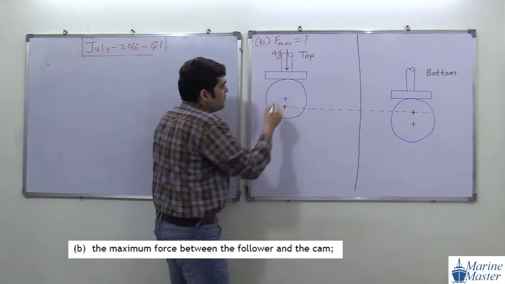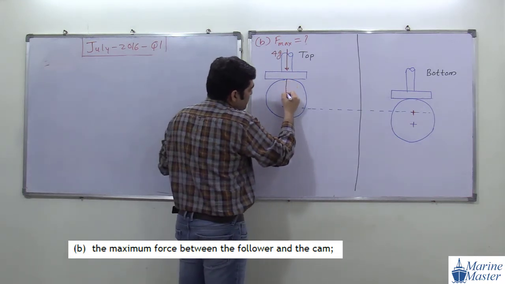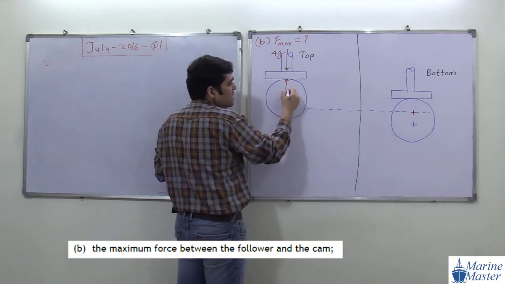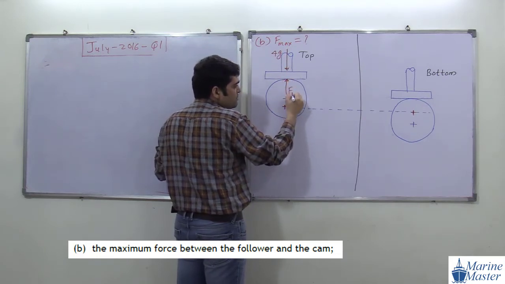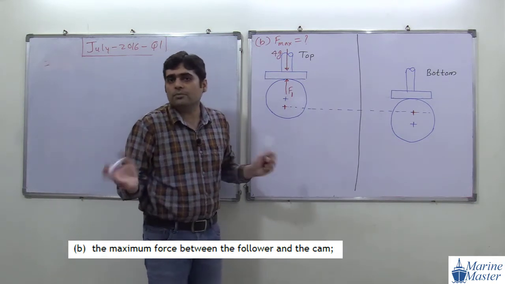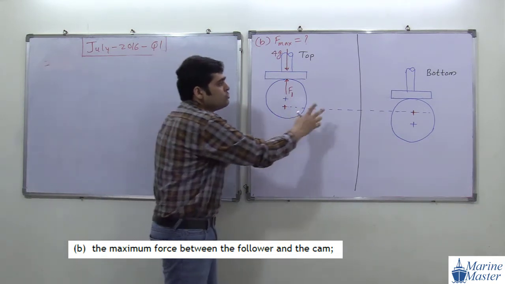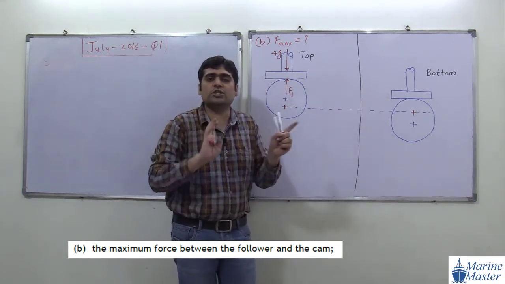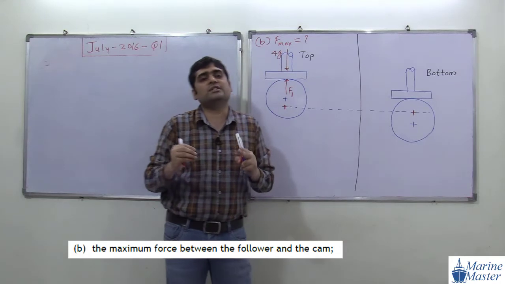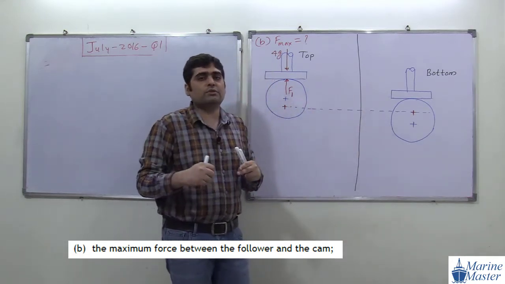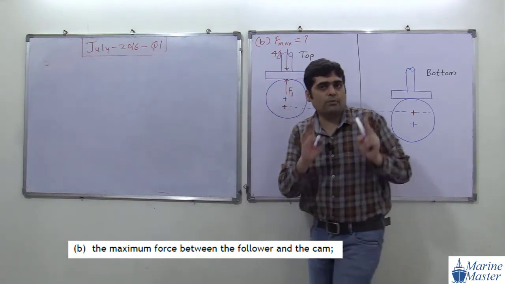So here, what will the force be? We will consider the force between these. This cam will apply force F1 on the follower. Just assume this force as F1. It may be maximum, may not be maximum, we don't know. But out of these two situations, one is the topmost situation, another is the bottommost situation, and in one of them our force is the maximum.